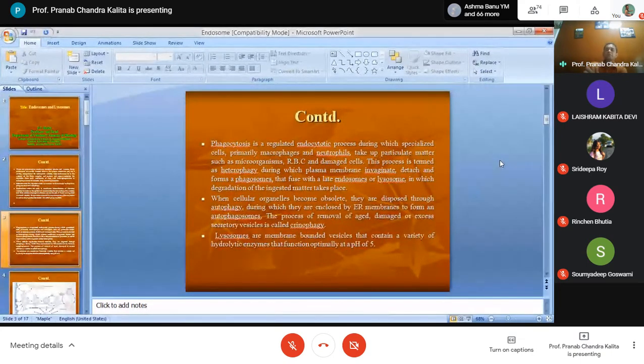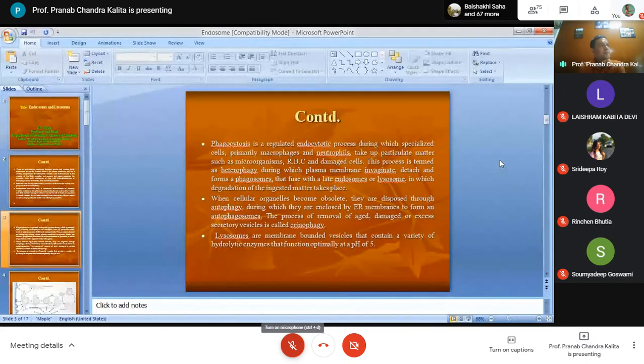Now see phagocytosis. You can say it is a regulated endocytotic process. Sometimes the microorganisms, our RBCs, and damaged cells may be phagocytosed.